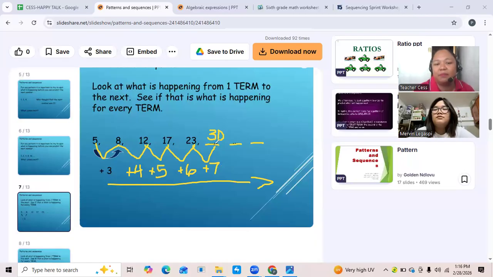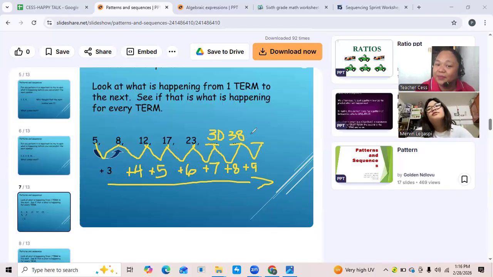How about the next number? Can you try? What number are you going to add to 30? 8. Very good. So if you're going to add the 8, 30 plus 8 become 38. What's next? 9. Very good. Plus 9. What will be the next number? 38 plus 9 is 47. Very good. 47. You get it?